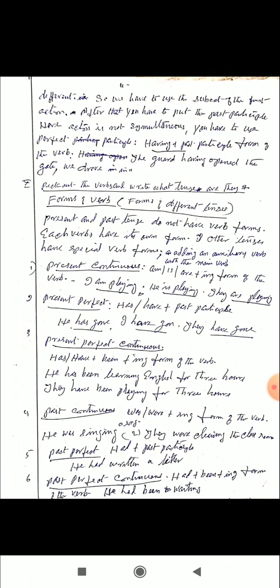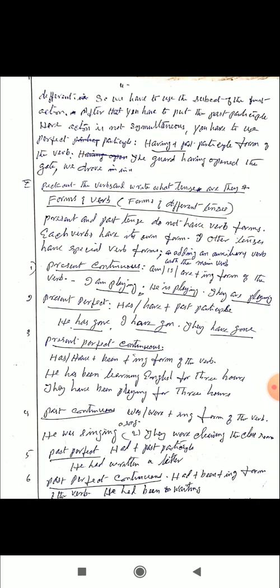Present tense and past tense do not have special verb forms. Each verb has its own form.